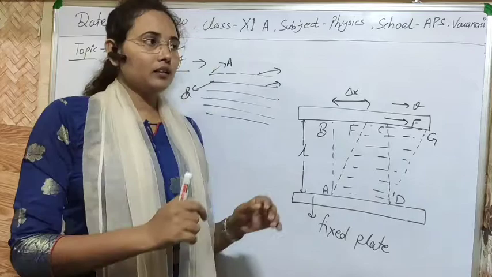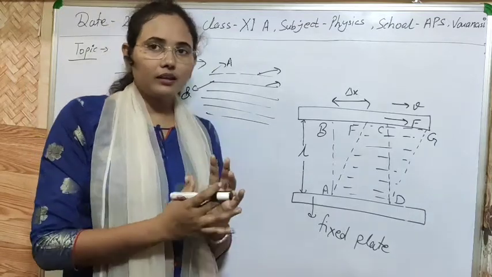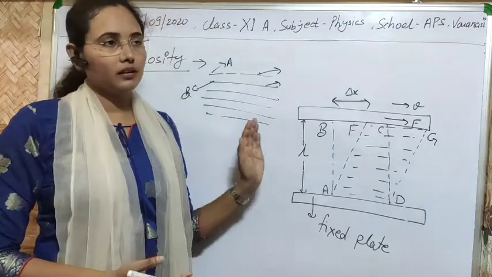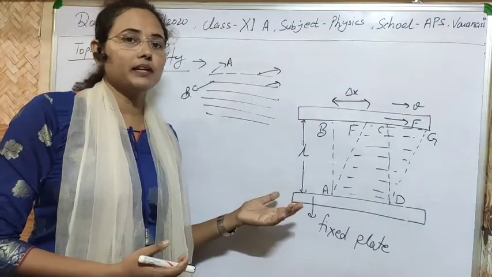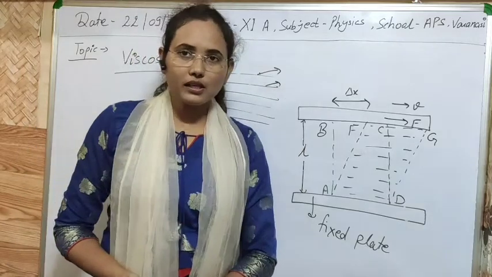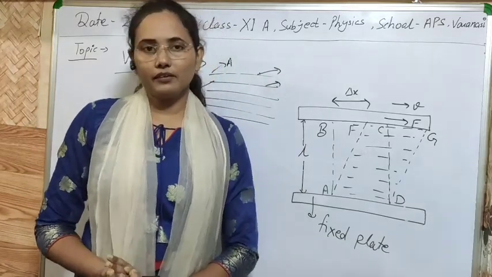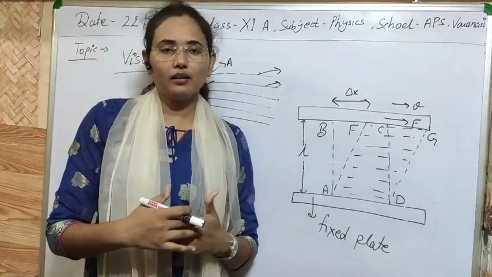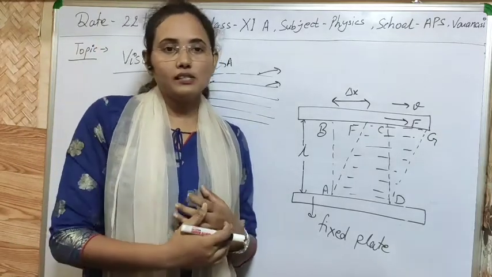So definitely, if internal forces, internal resistances are different, it means their viscous forces will be different. So the property of viscosity is different in different liquids. We can say that honey is more viscous than oil, and oil is more viscous than water.